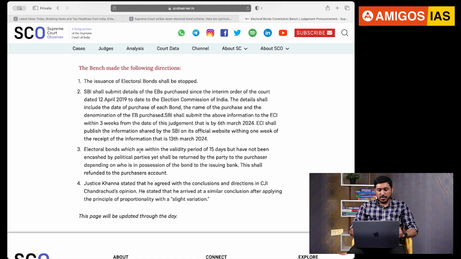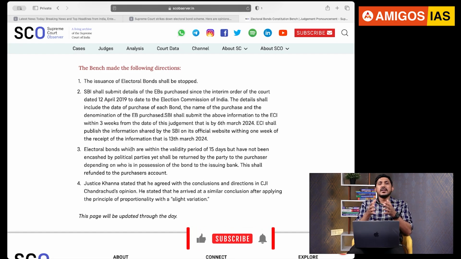And third point, electoral bonds, because they are issued even now also, have a validity of 15 days. Means, for example, if I take an electoral bond and I give it to a political party, the political party will get 15 days to encash that amount of money in the bank which they have informed to the Election Commission and which is under the RBI.